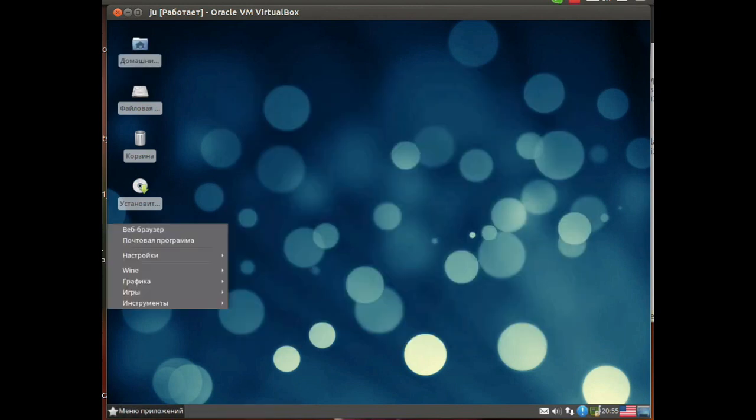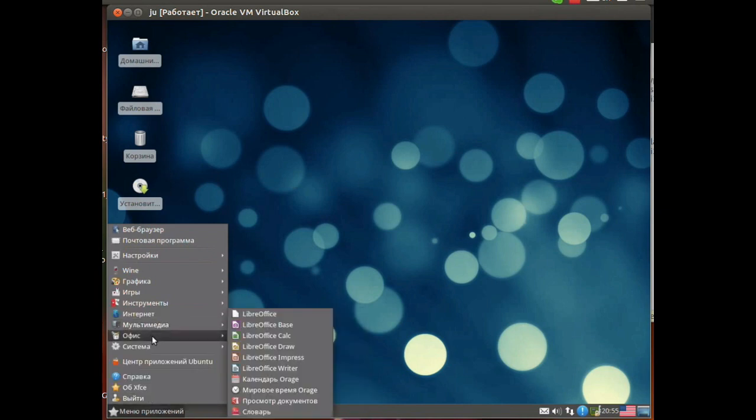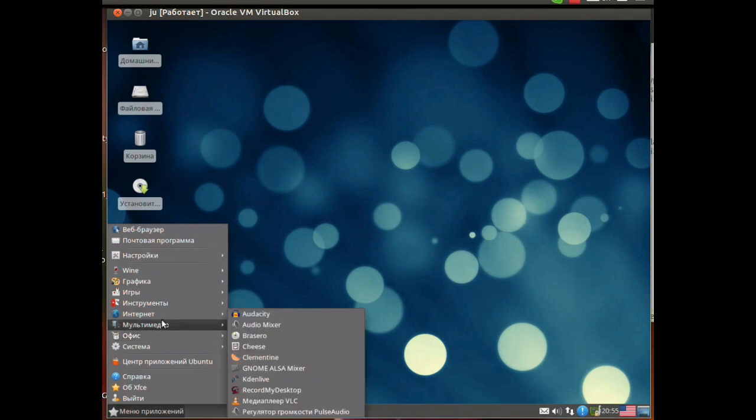What programs have I pre-installed here? I put LibreOffice here, then the Clementine audio player, in which there is quite a lot of functionality. The ALSA mixer is for fine-tuning the microphone and other audio devices. It's a pretty powerful video editor. Record My Desktop is a program for recording video from the monitor screen, which I use now. Everyone is familiar with the standard volume control, and Cheese is a recording program from the webcam. The disk recording program, another mixer, Audacity, an easy audio editor. What is the quality of the internet?